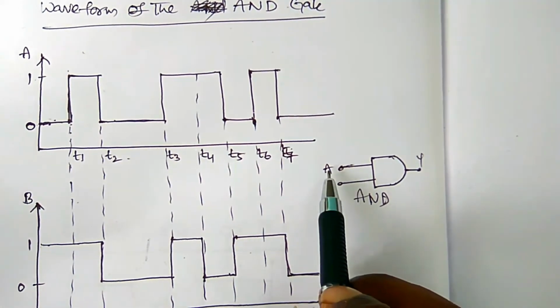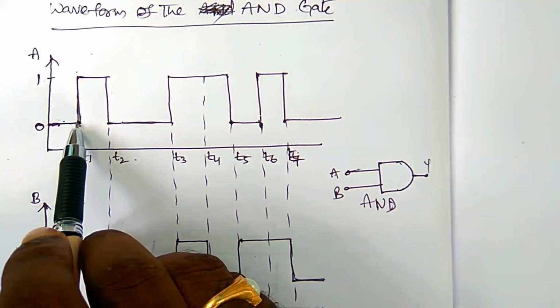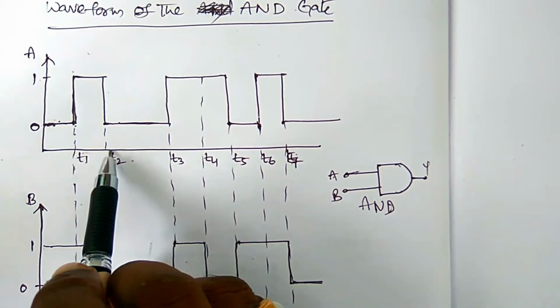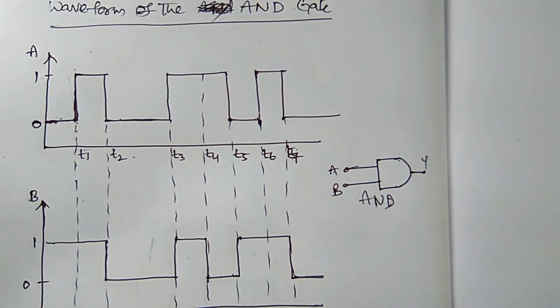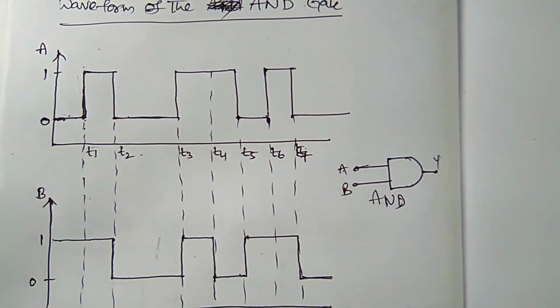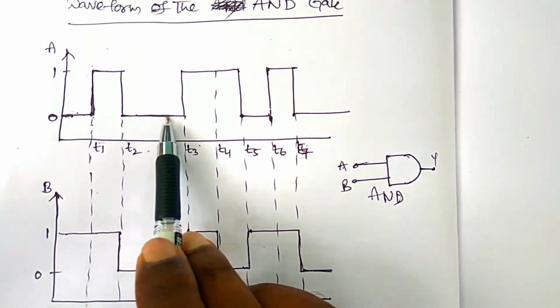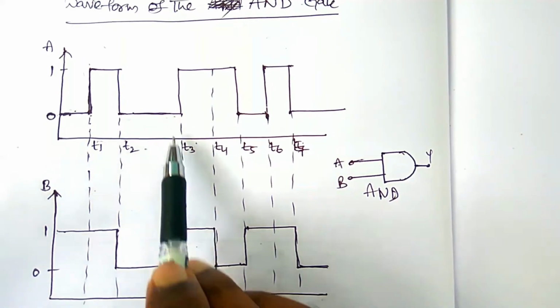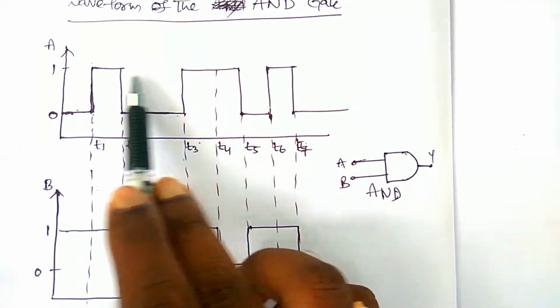In the AND gate, at first A is taken as 0. From t1 to t2 it is taken as 1. From t2 to t3 it is 0, and from t3 to t4 it is 1.